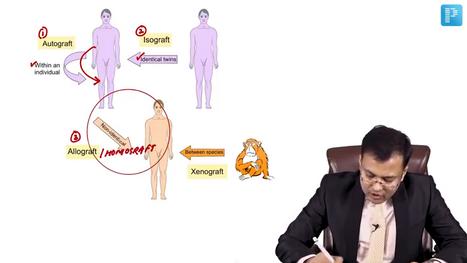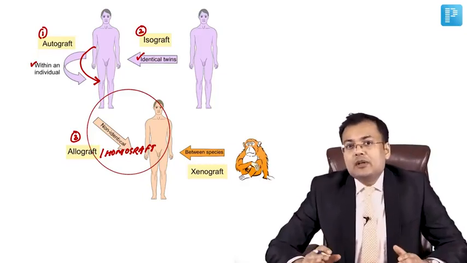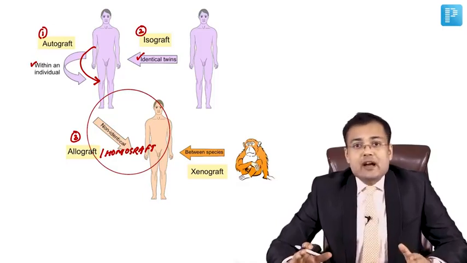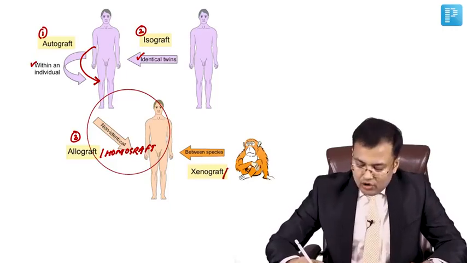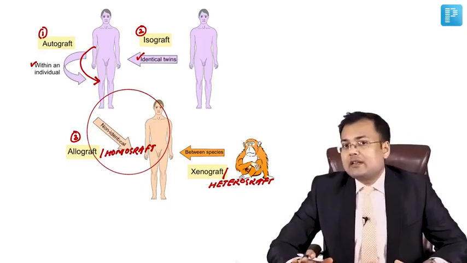Allograft, also known as homograft, is where the graft is taken from an individual of the same species. Whenever we are taking the graft from a different species, this is known as xenograft, also known as heterograft. So these are again frequently asked in exams.